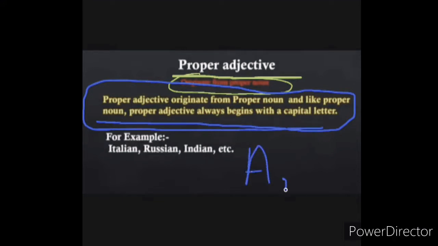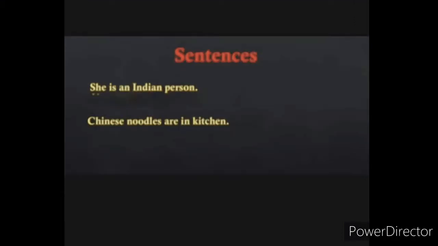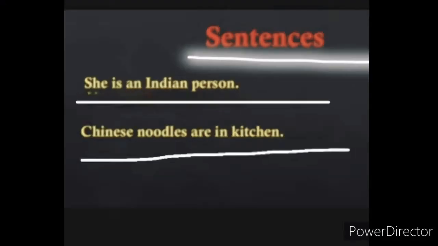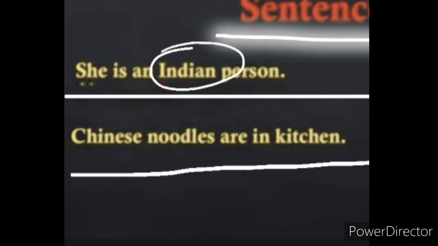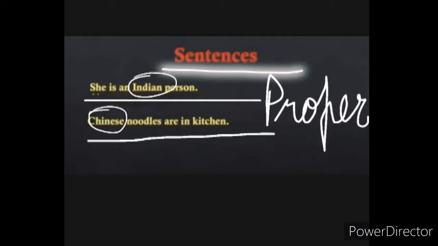For example, Indian, Russian, Italian, etc. Some sentences are: she is an Indian. Chinese noodles are in the kitchen. In these sentences, Indian and Chinese are proper adjectives. As I told you, proper adjectives begin with capital letters just like proper nouns. Okay.